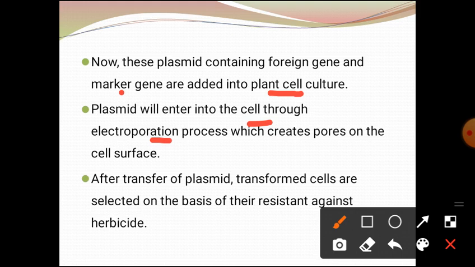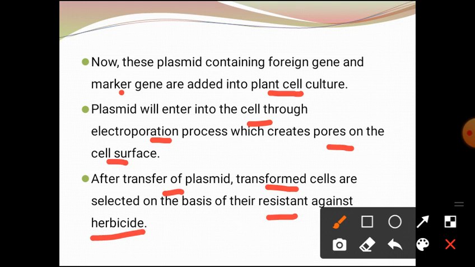In this method, as the word itself indicates, an electric field is applied to the cells and the plasmid is inserted into the cell. This creates pores on the cell surface through which the permeability will increase and our plasmid will be inserted. After the transfer of the plasmid, the transformed cells are selected on the basis of resistance against a herbicide.